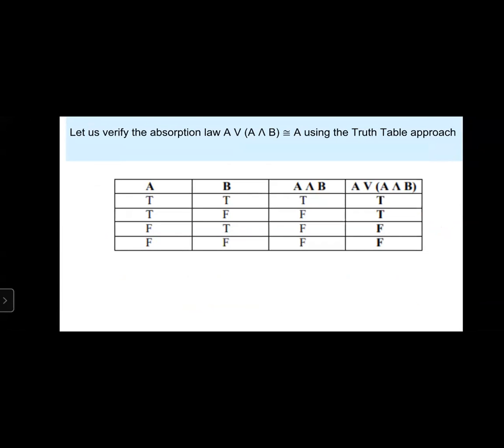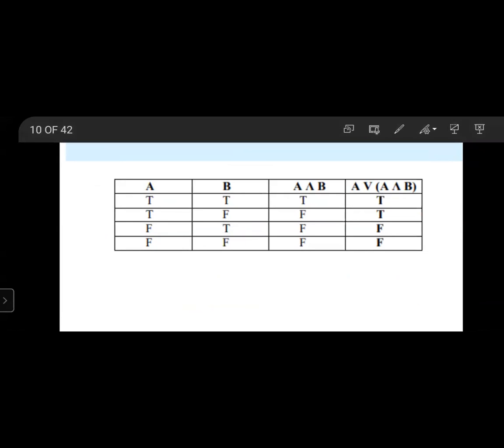Let us verify the absorption law, A or (A and B) is equal to A, using the truth table approach. A, true, true, false, false; B, true, false, true, false. A and (A or B): true, true, false, false.